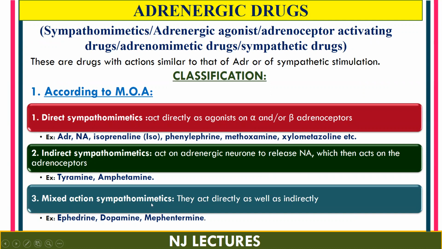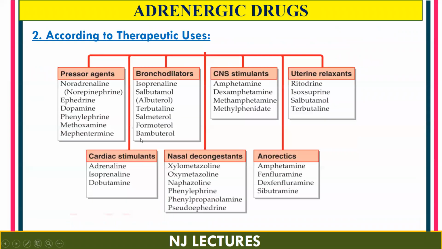So in today's lecture, we are going to study in detail the pharmacology of adrenaline, which is a prototype drug. Second is isoprenaline and phenylephrine, which come under direct sympathomimetics. And next, we are going to study the pharmacology of amphetamine, which comes under the indirect sympathomimetics. Let's see the second classification, that is according to the therapeutic uses.